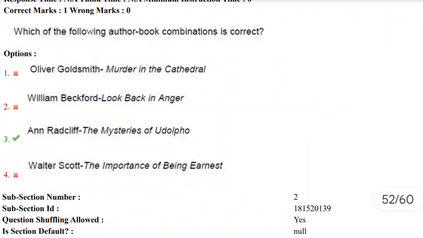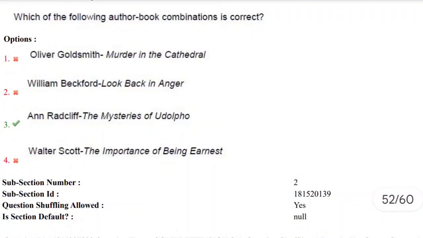90th question. Which of the following author book combinations is incorrect? Yes, again the question is on the match, the combination of author and their major work. Oliver Goldsmith obviously wrote Murder in the Cathedral, and William Beckford wrote Look Back in Anger, and Anne Radcliffe, she didn't write The Mysteries of Udolpho, and Walter Scott wrote The Importance of Being Earnest.